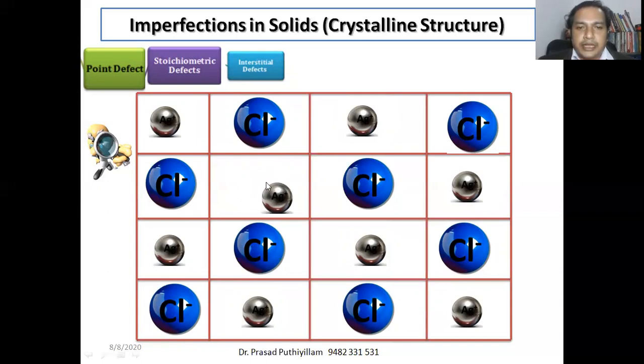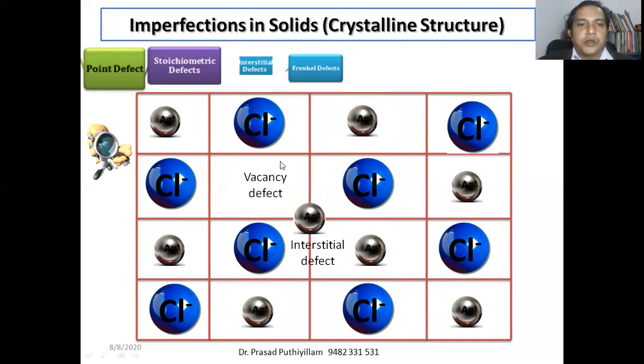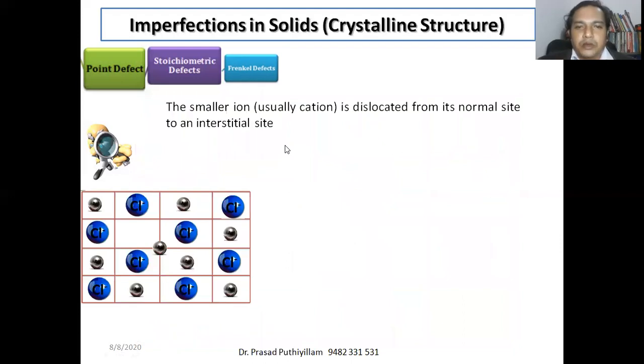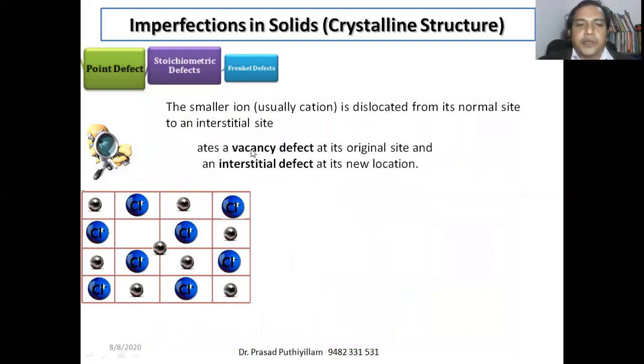While forming the crystal lattice, some of the silver ions may shift from their original site to an interstitial site, thus creating an interstitial defect as well as a vacancy defect, with ions, not atoms or molecules. Then we call it a Frenkel defect. So it is not an interstitial defect, it is not a vacancy defect; it is called a Frenkel defect, that is, with ions having both vacancy and interstitial defects present together.